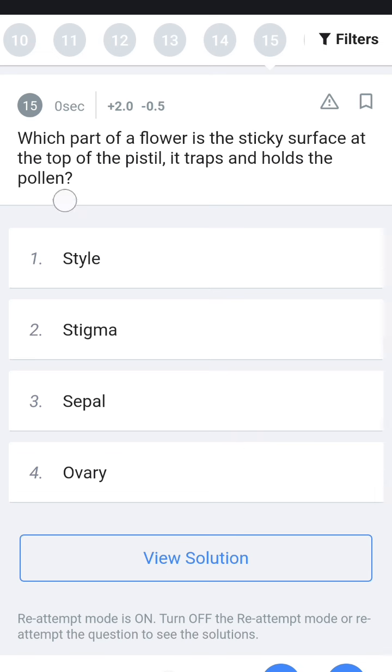Next, which part of a flower is the sticky substance at the top of the pistil that traps and holds the pollen?